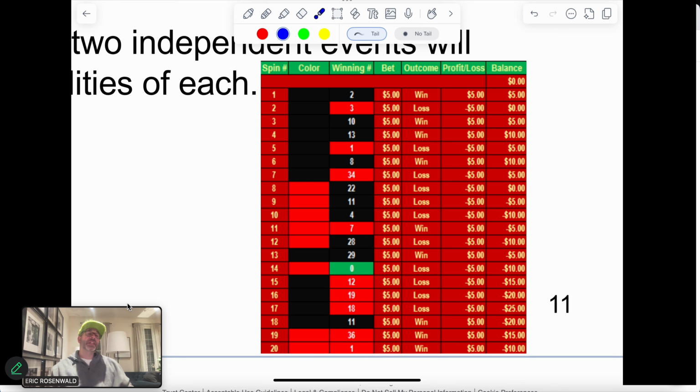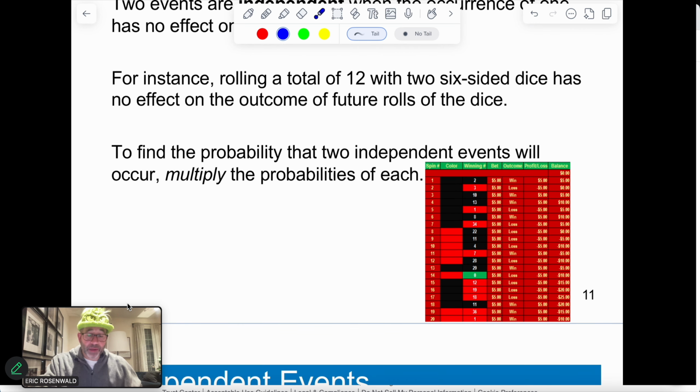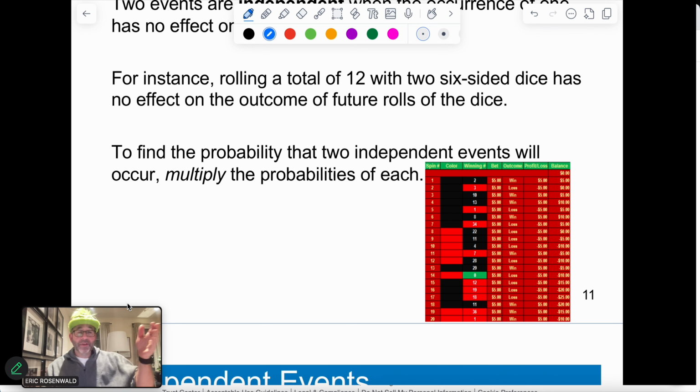And you can see what happens here. There's a psychological thing that starts to take place. People look at this, they think that there's patterns going on. Yes, there's patterns that you could see, but the probabilities are independent of each other. There's a 50-50 of it coming up black. The next spin, there's 50-50 of it coming up black. The next spin, there's 50-50 of it coming up black. One has nothing to do with the other.